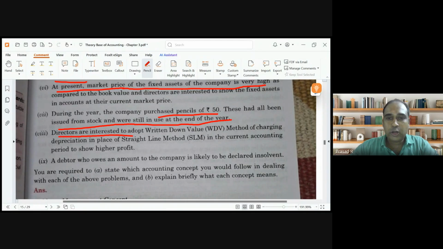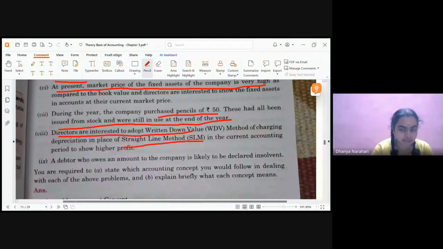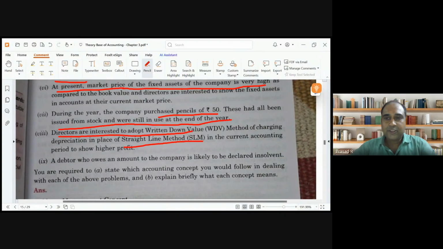Directors are interested to adopt reducing balance method. Last year they had the straight line method of depreciation. In depreciation, there are two methods: reducing balance and straight line method. The directors want to change. Can they change? Consistency principle does not allow you to change, but in accounting standards there are a few occasions which allow you to change.